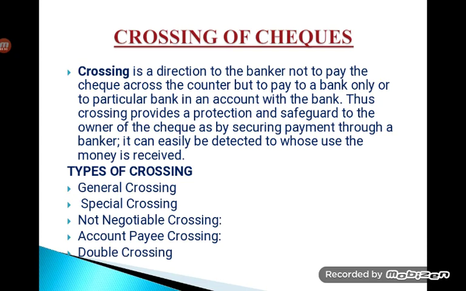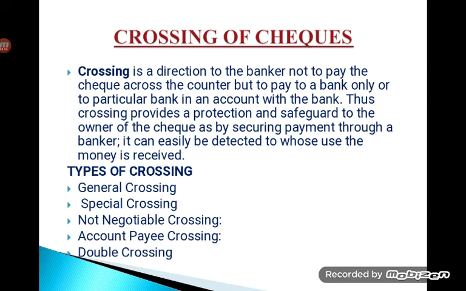But if the check is crossed, it has to be credited into somebody's account, and immediately once the amount is credited into somebody's account, you as well as your bank can trace who has misused this particular check, and it is possible to catch hold of the person. This is how ultimate security is given to the account holder just by mere crossing of the check.